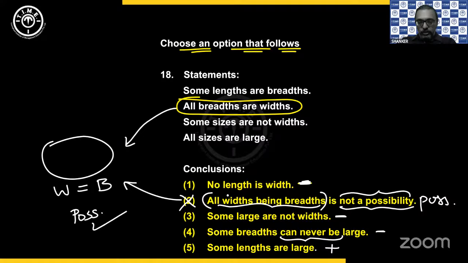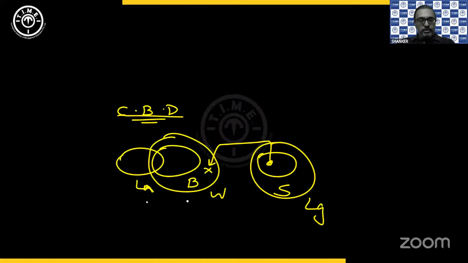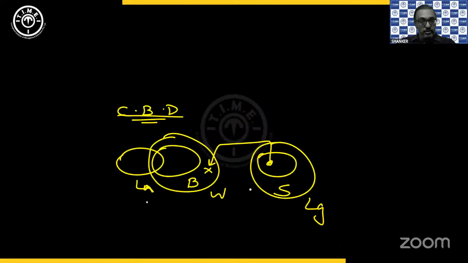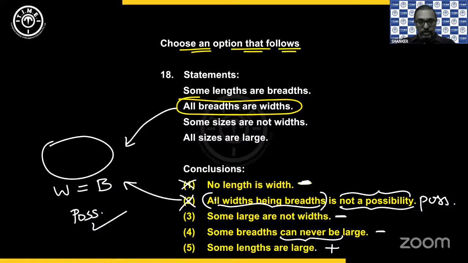So what about the first one? No length is width. Okay. Length is up. That is also there. Directly, it is not working because length and width for no means it should be separate circles, and length and width here are not separate circles. They are already overlapping. Okay. So one also fails. Then what about the third one?